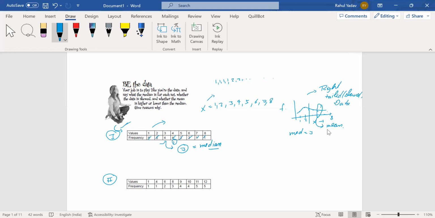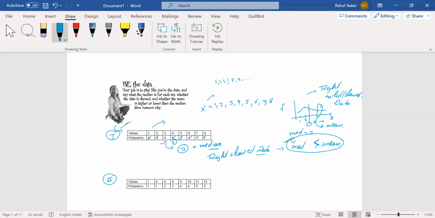And I don't calculate the mean. I can just see from the graph that the mean value will be on the right side. So technically, for a right skewed data, we can see that the median value is smaller than the mean value. The median value is coming out to be 3 and the mean value is something bigger than 3. So for a right skewed data, the mean is bigger than the median. We need to learn that thing.